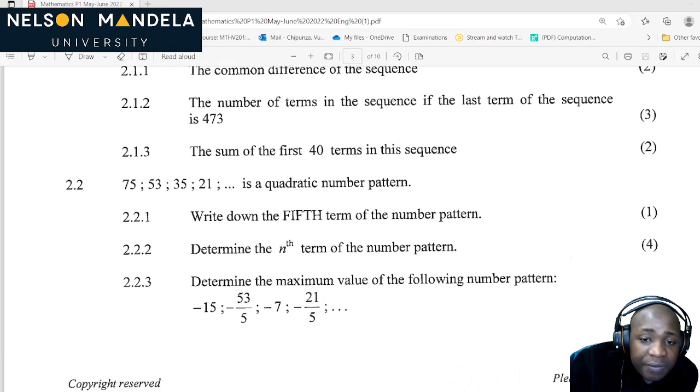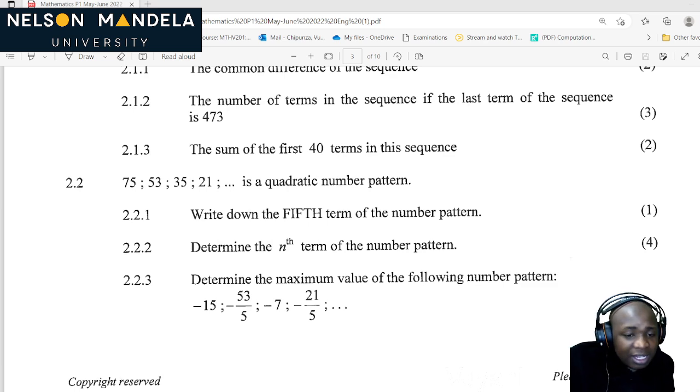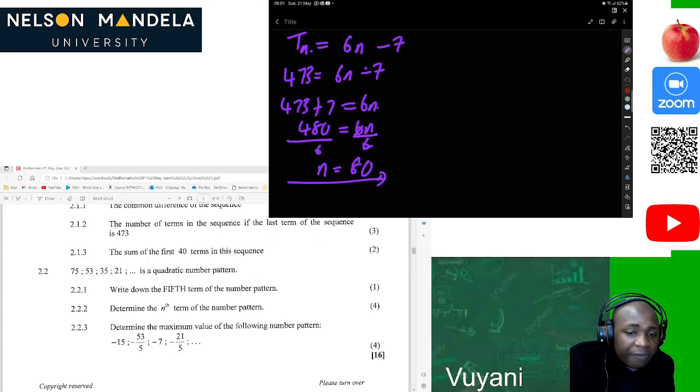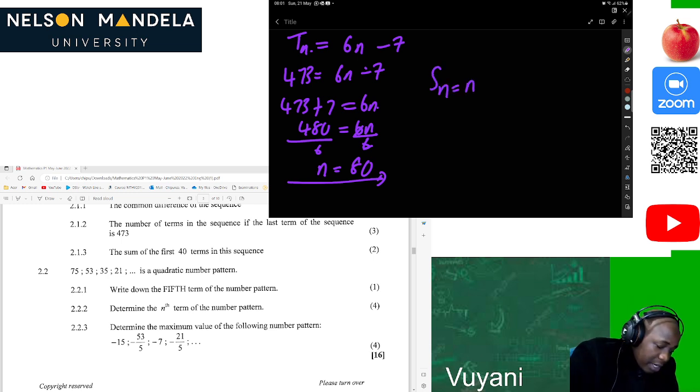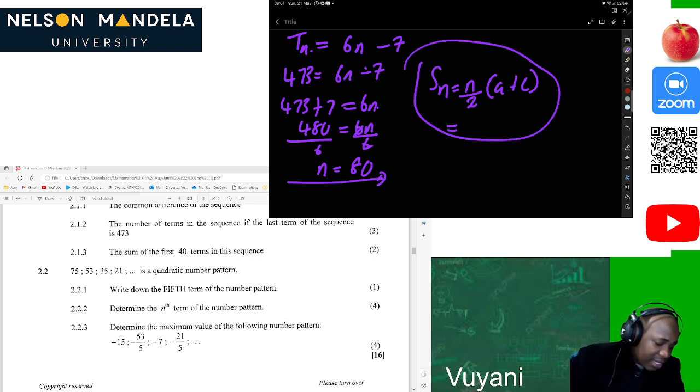Determine the sum of the first 40 terms in the sequence. Guys, on the formula sheet, there is also the formula for this. Of course, we are given the last term, so we can solve this in an easier way rather than doing it the long way. Sn is equal to n over 2 times (a plus L), where a is the first term and L is the last term. We are told the last term is 473, so that should let us solve this fast. But nonetheless, this now will require us to calculate the T40 term first before we can determine everything.